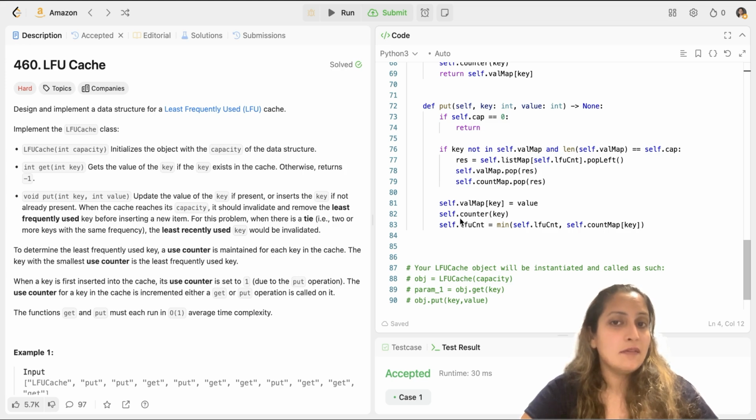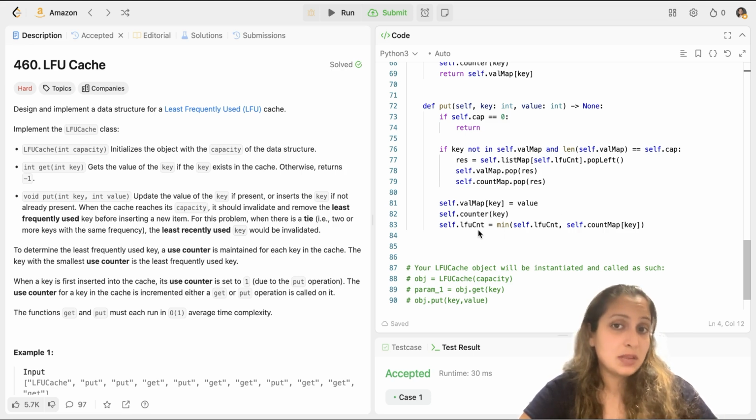And finally, whenever you do a put operation, you have to call counter on key because you have to increase the count for that key, right? That's what I've done here. And you have to insert that value to the key value pair. So self.value map equal to value. That's how you insert.